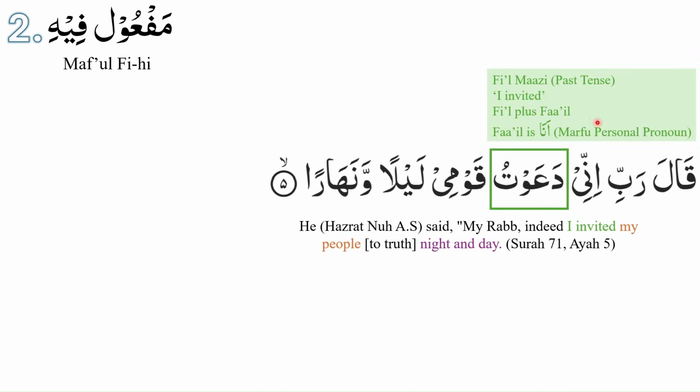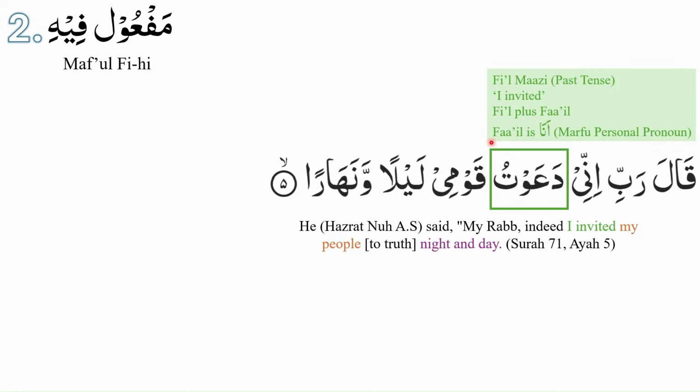This is an example of fi'il mazi, that is fi'il in the past tense. This is a combination of fi'il and fa'il is ana. This is a marfu personal pronoun. Huwa huma hum, hiya huma hunna, anta antuma antum, anti antuma antunna, ana nahnu. Da'awtu can be translated as I invited. So we have covered our fi'il and fa'il combination, and fa'il is ana, that is a marfu personal pronoun.